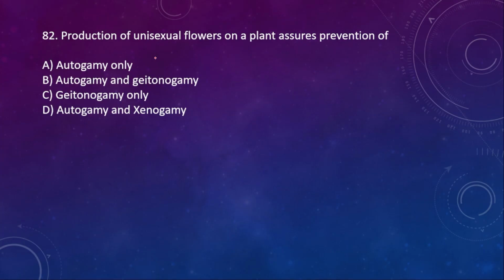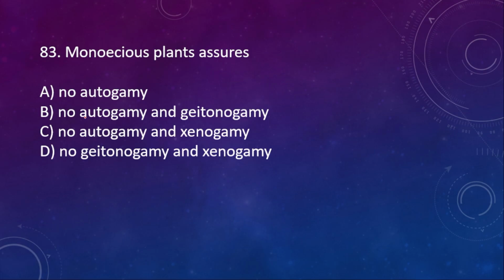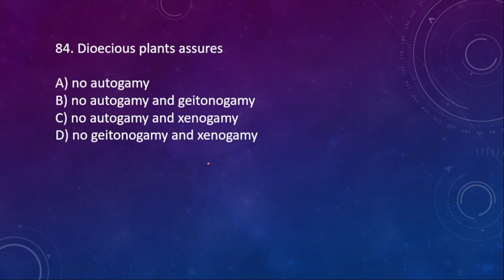82. Production of unisexual flower on a plant assures prevention of autogamy, autogamy and geitonogamy, geitonogamy only, autogamy and xenogamy. So here the right option is A. 83. Monoecious plants assure no autogamy, no autogamy and geitonogamy, no xenogamy, geitonogamy and xenogamy. So here the right option is A. No autogamy. 84. Dioecious plants assure no autogamy. Here the right option is B, no autogamy and geitonogamy.